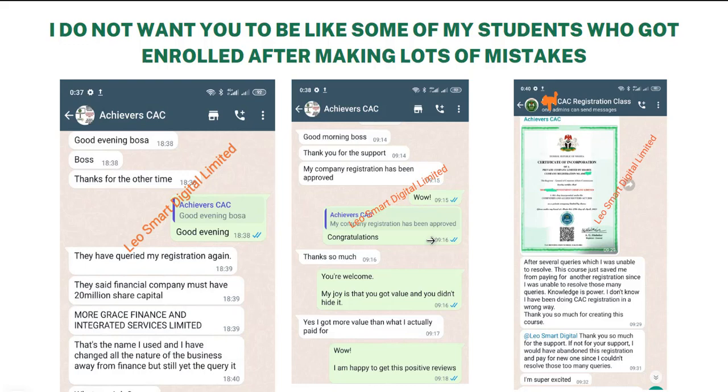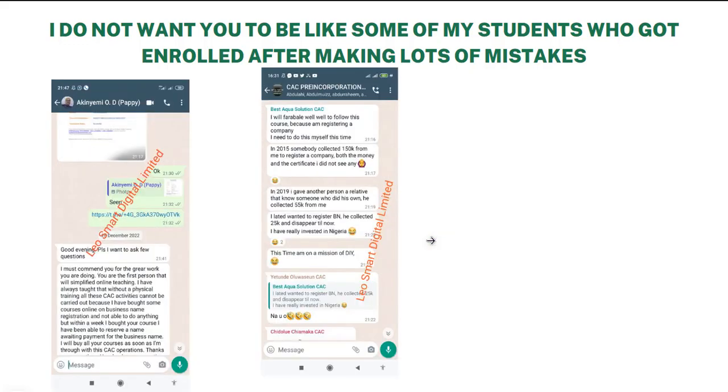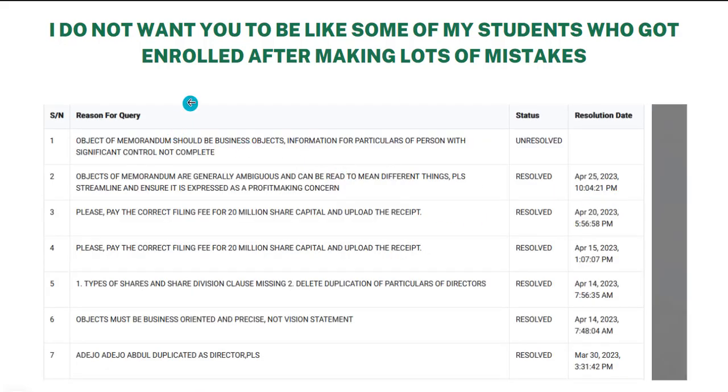Now, this is what you do. I cherish the support I give, and that is why I make sure you get value for your money, you get value for enrolling into my coaching. This is for someone who had paid a lot of persons to get his company registered, but no one delivered. He lost his money, and then he came across my course, and he said, this time I'm on a mission of do it yourself, and he enrolled into my course. So I also do not want you to be like some of my students who got enrolled after making lots of mistakes. Now take a look at this person.